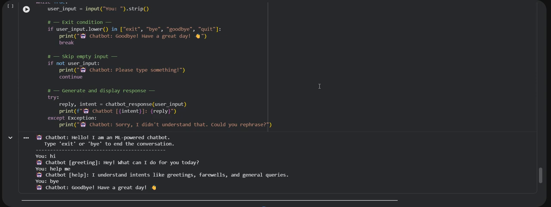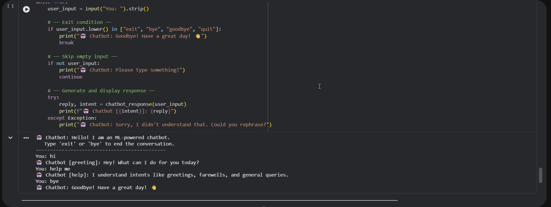Okay. So that's it. Coming to the result and conclusion, we built a working ML-based chatbot using NLTK for pre-processing and naive Bayes for intent classification. This chatbot understands five intents: greeting, goodbye, thanks, name, and help. It gives natural replies using random selection. It handles unexpected input gracefully with try-except blocks.